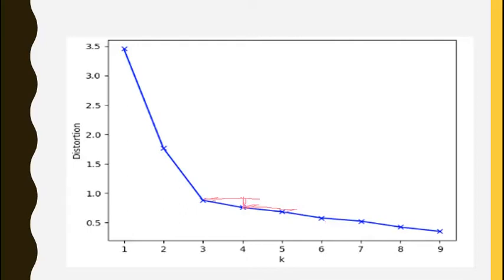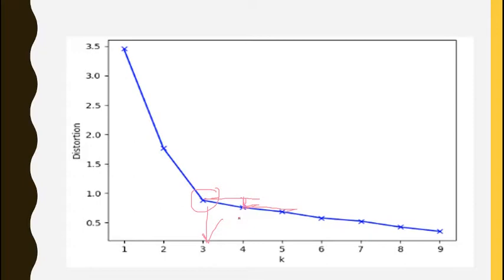So in this case, the optimal value of k is 3. So 3 is the optimal value of k, because after 3, if we keep on increasing the number of clusters, the reduction in variation is not that significant. So that's the whole point. So the value of k will be 3.